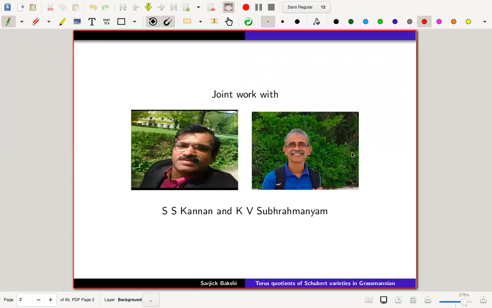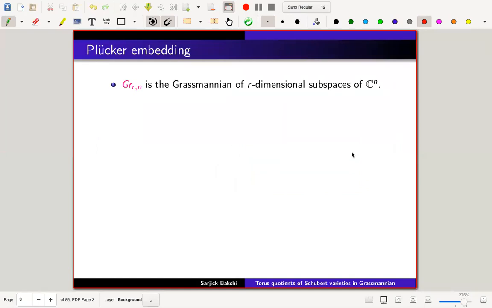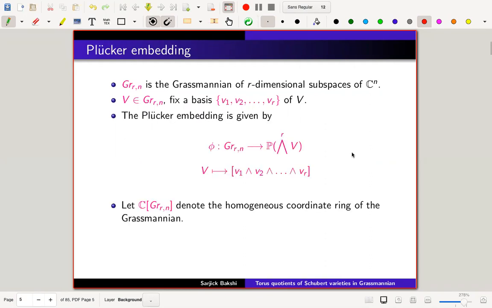So let's begin. The main object of interest is the Grassmannian variety, which is the space of all r-dimensional subspaces of C^n. Suppose I take a point V in the Grassmannian and fix a basis v1 to vr of V. Then one can give a Plücker embedding via the map V goes to v1 wedge v2 wedge ... wedge vr. Note that this doesn't depend on the choice of the basis, because if I change the basis there will be a determinant, and in the projective space both are the same point. Let C[G_{r,n}] denote the homogeneous coordinate ring of the Grassmannian.